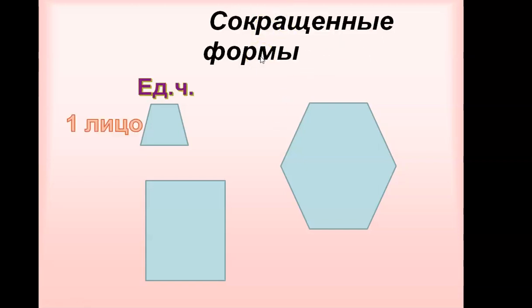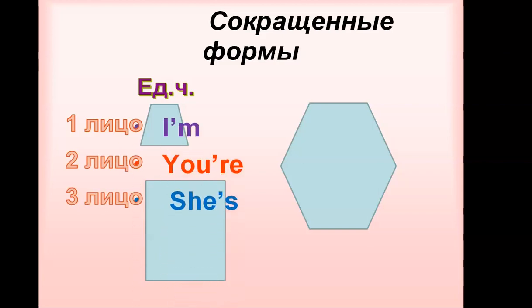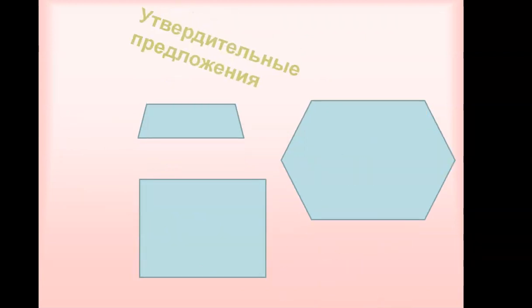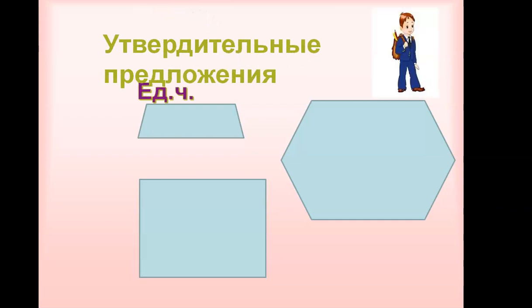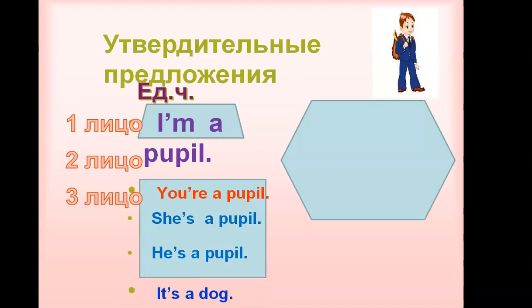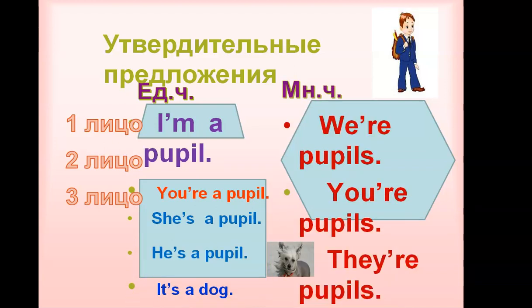Сокращённая форма, единственное число. Первое лицо I am, you are, she is, so he is and it is. It's the short forms of the verbs. We are, you are, they are. I'm a pupil, you are a pupil, she is a pupil, he is a pupil, it is a dog. In the plural form, we are pupils, you are pupils, they are pupils.